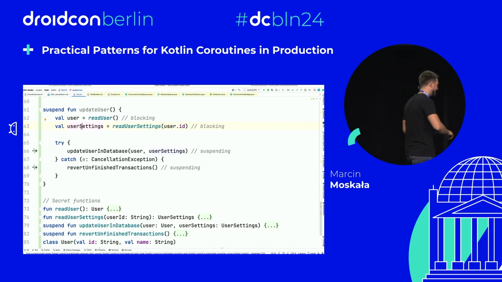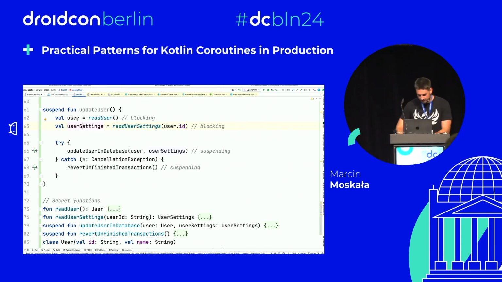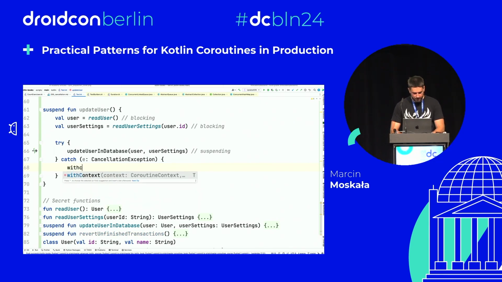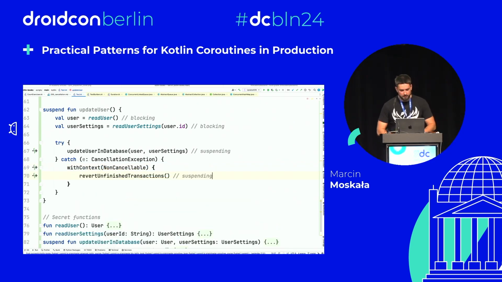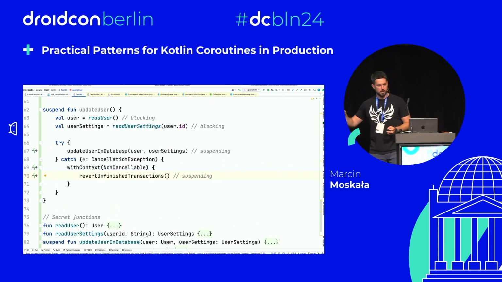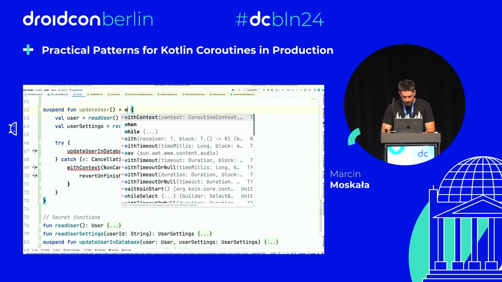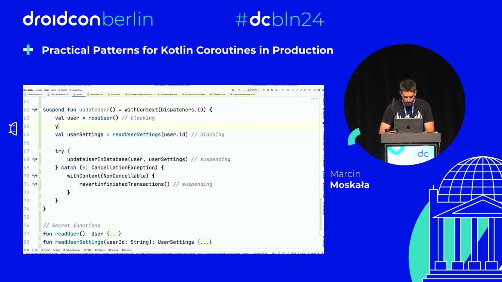Exactly, so you will take the last book because it's something that wasn't in the previous one, and this clearly should be with context, context non-cancelable. Okay, do you see anything else in here? There are 3 more problems. One is, of course, dispatchers IO. Let's make it fast, so 2 more things. Yield, of course. And what else?